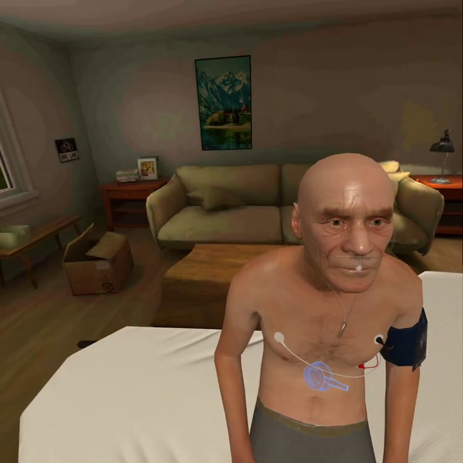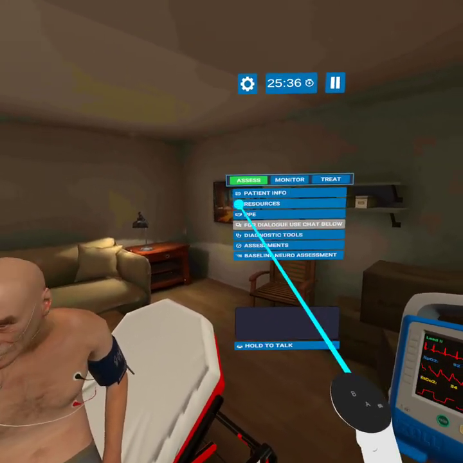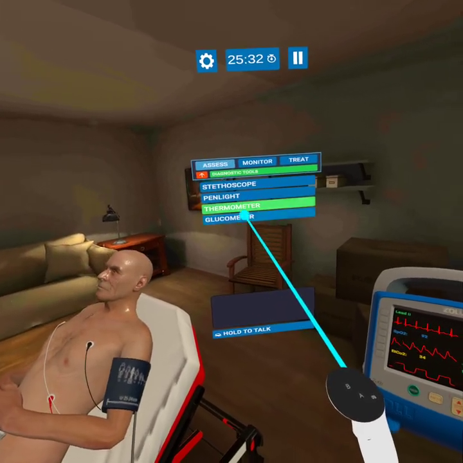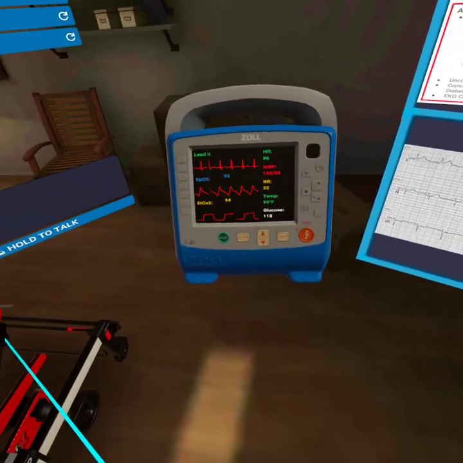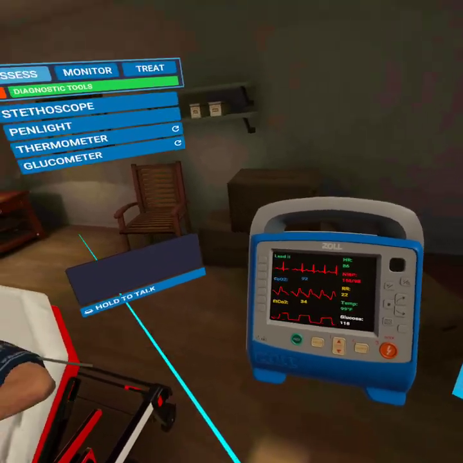I could walk around posterior if I want to listen to posterior lung sounds. I can also check pupils if that was important. I can pull out a pen light. We can get some other vitals here for him. So that all looks all right. We can see the SpO2s went up a little bit.